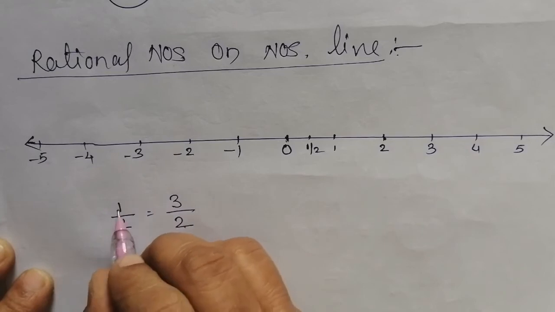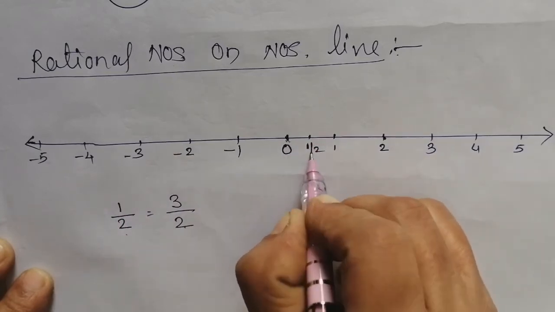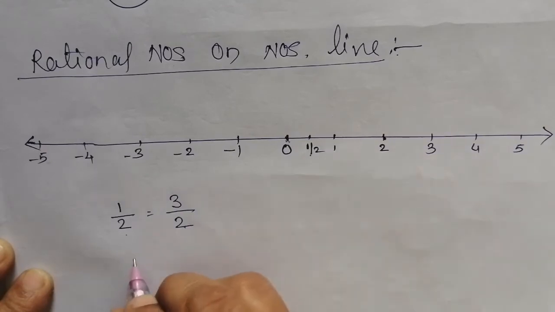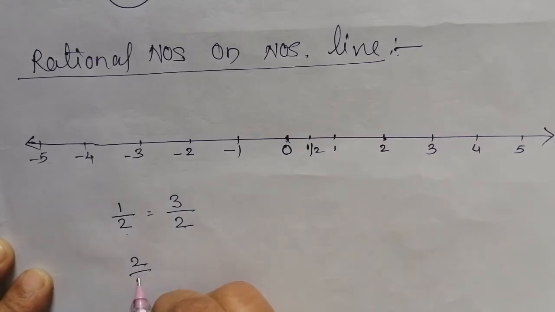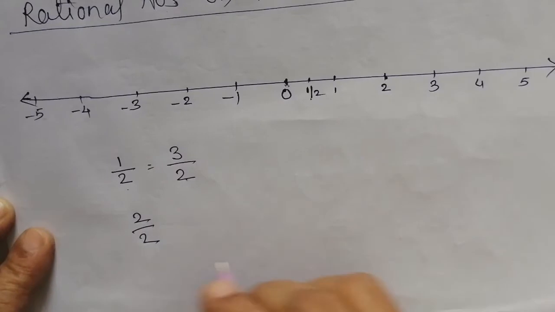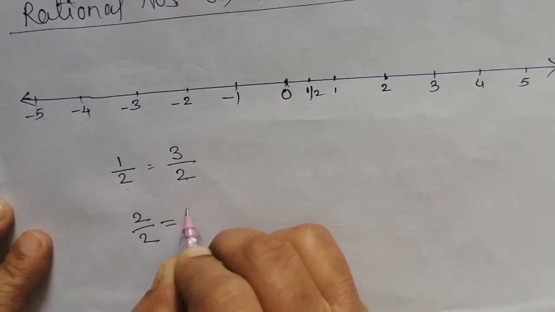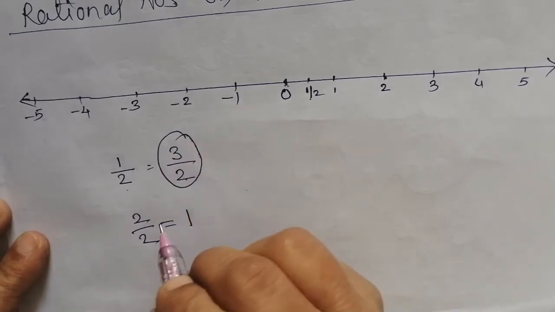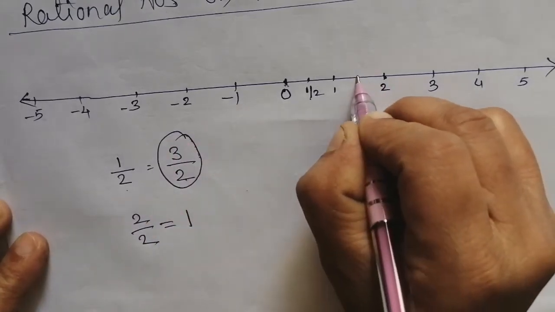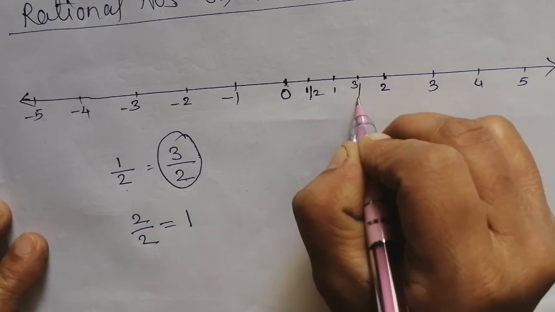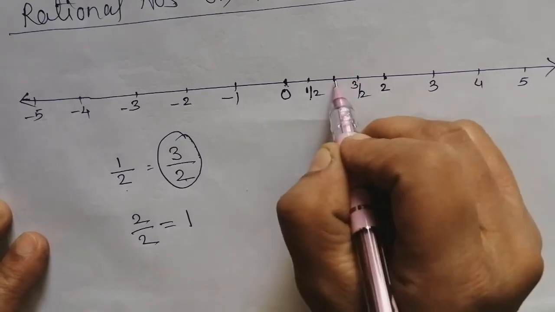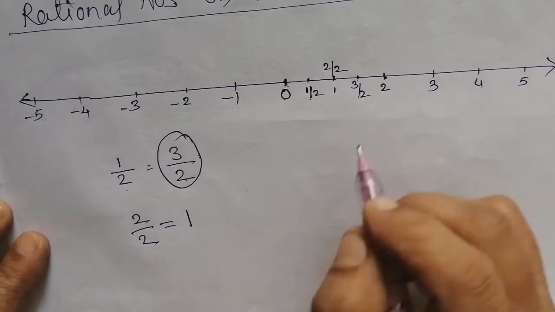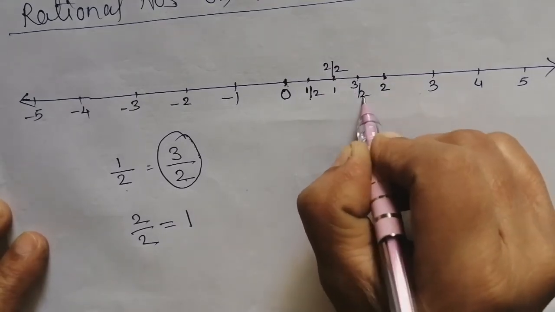3/2 means what? 1/2 you have put between 0 and 1. This 1 is nothing but 2/2. If you divide 2/2, you will get 1. That means to represent 3/2, you will represent it after the 1, because this 1 is nothing but 2/2, and this is called 3/2.